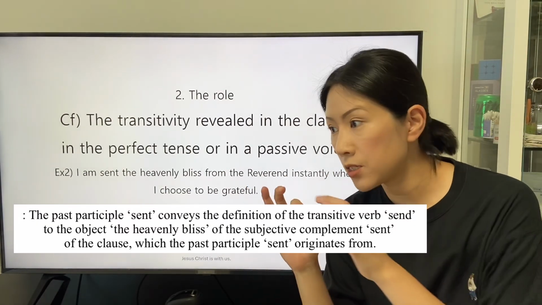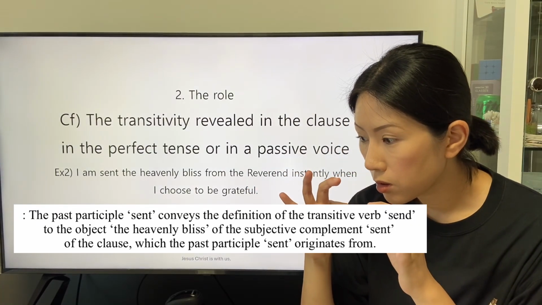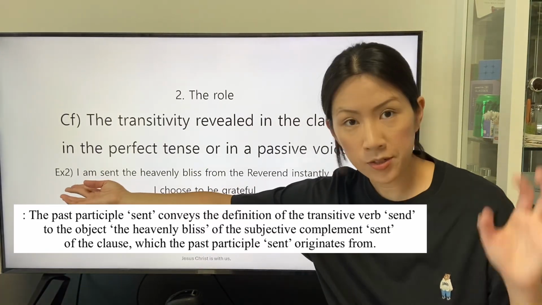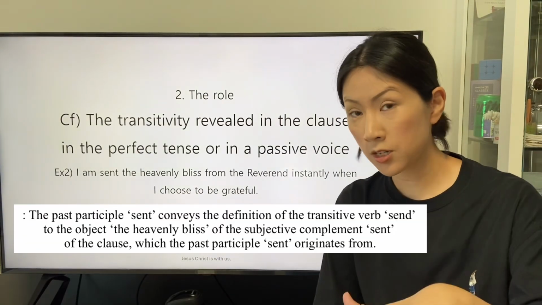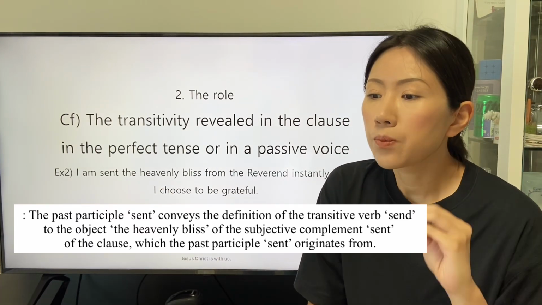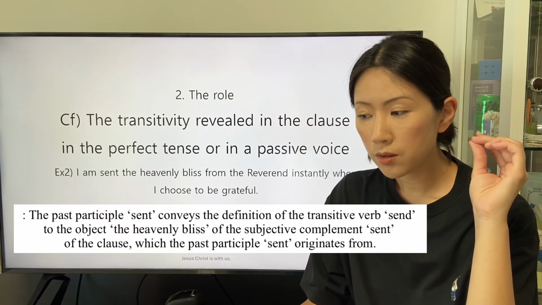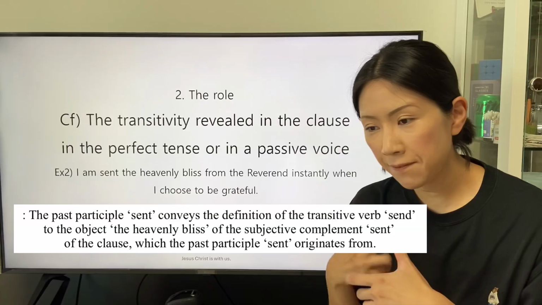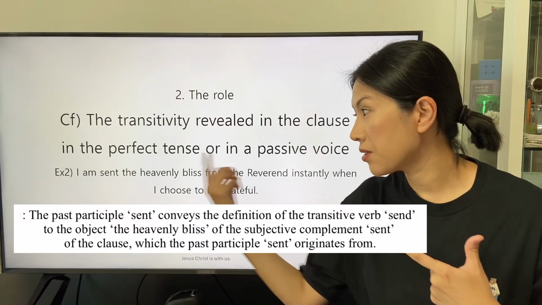The heavenly bliss is also conveyed to the indirect object, the speaker, in the clause stated in the active voice, stated as the subject in this clause in the passive voice. This is obvious, that the subject, the Reverend, gives the definition of the transitive verb send and the direct object, the heavenly bliss.